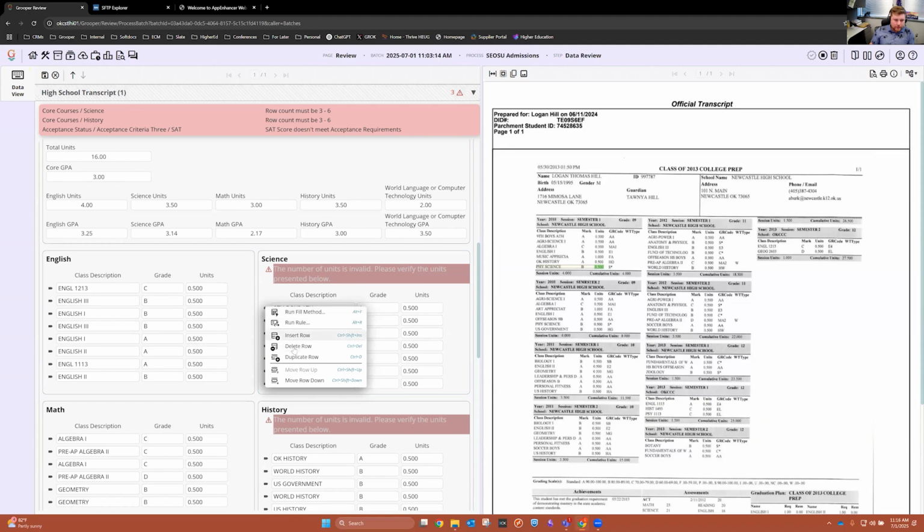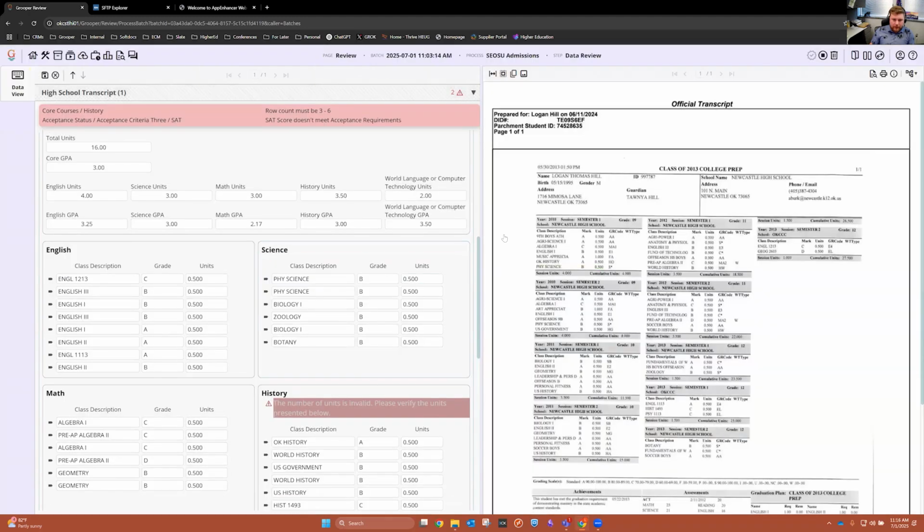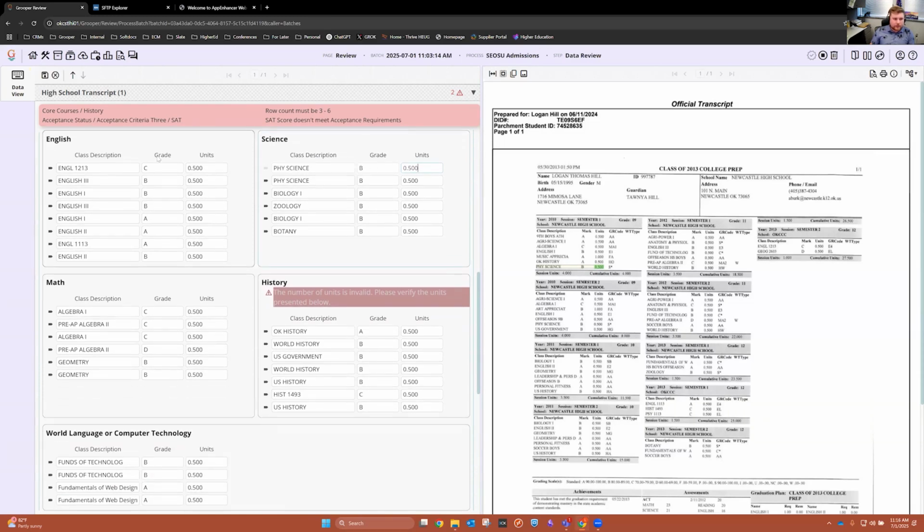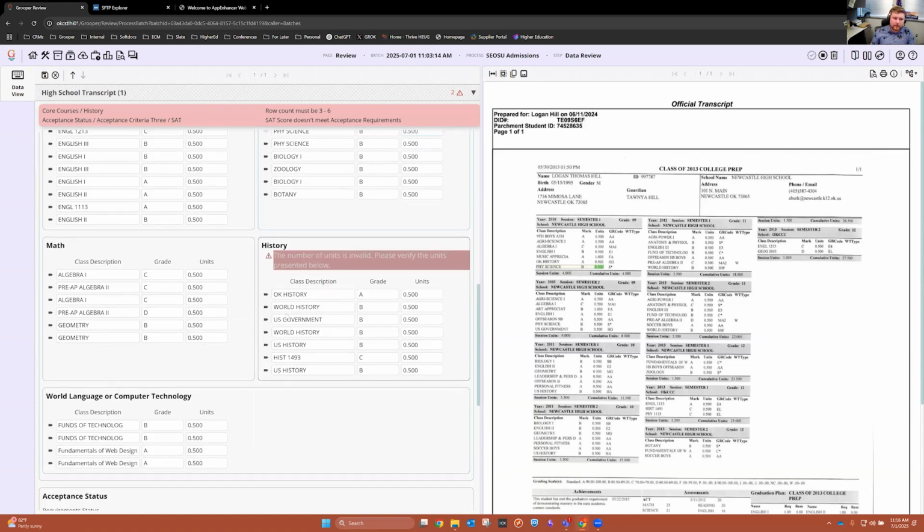So I'm going to actually just go ahead and delete this row here. There we go. Everything got recalculated back to 3. So that error is now gone. And scrolling down, you can see what we've done here is we've actually grouped these by the individual subject to make it a little bit easier to validate as well. So you can see how this is all laid out. And again, we can customize the look and feel of this however you want it to be.